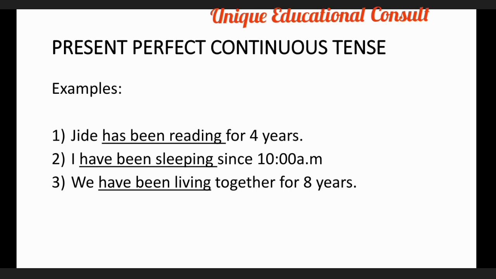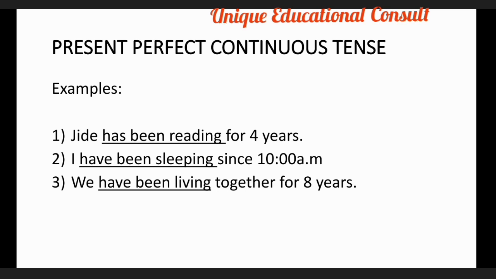So this is used to indicate an action that began in the past and is still occurring in the present. So both present perfect and present perfect continuous tense can be used to indicate this type of action, that is, the occurrence of it in the past, what happened in the past, and what is still happening in the present.